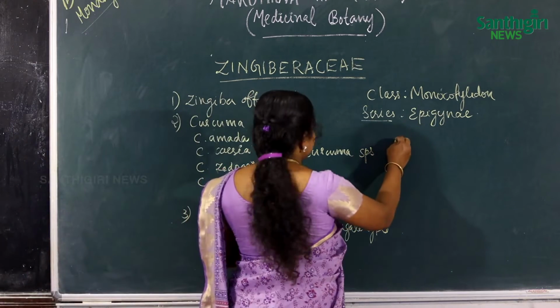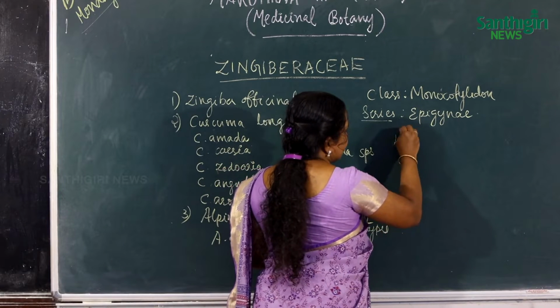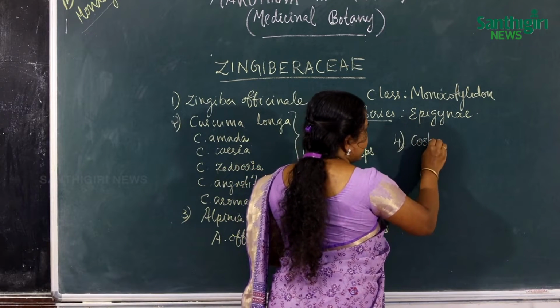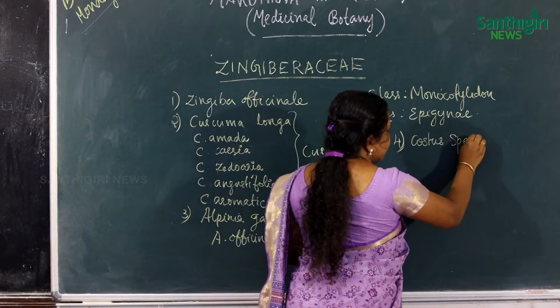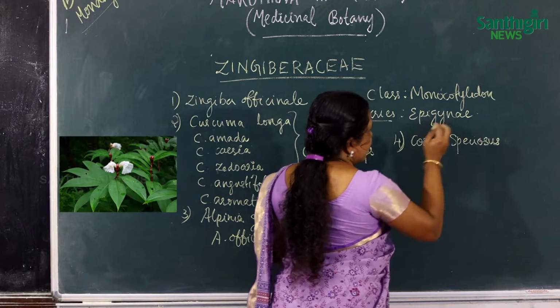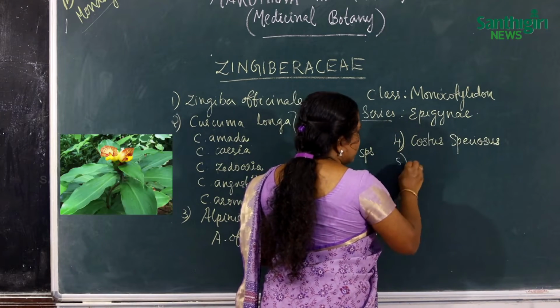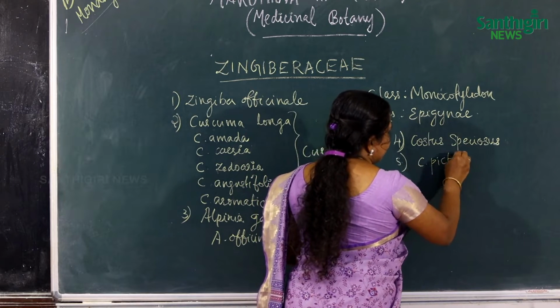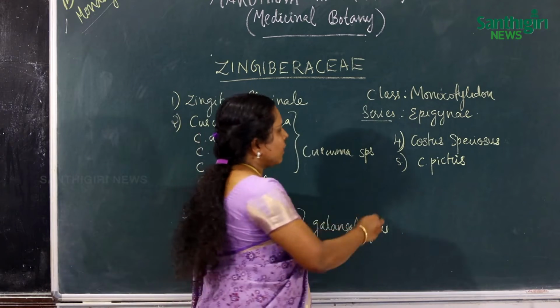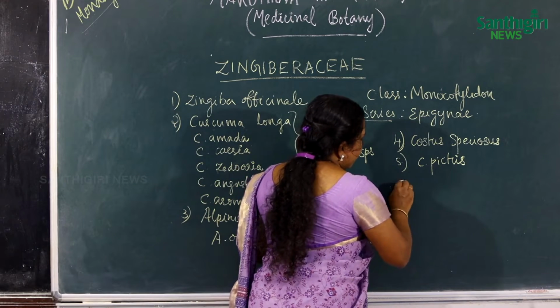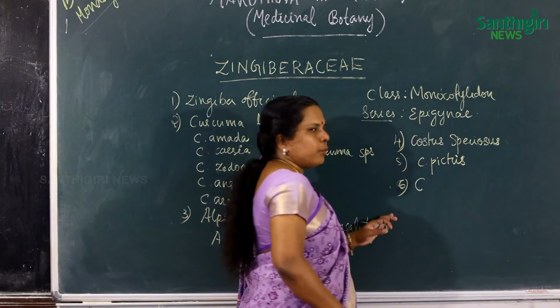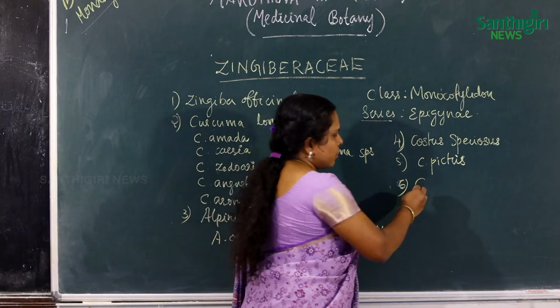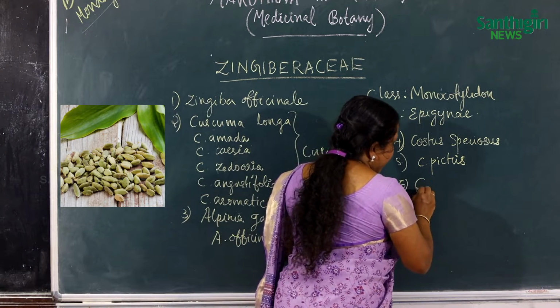Then Costus speciosus, Costus pictus. Then one of the important seeds used as medicine and also as a spice is Elettaria cardamomum.